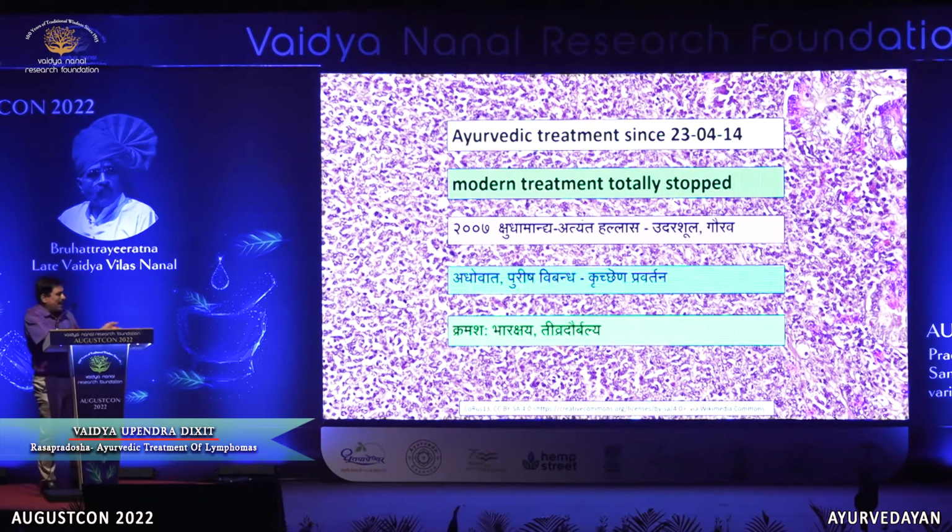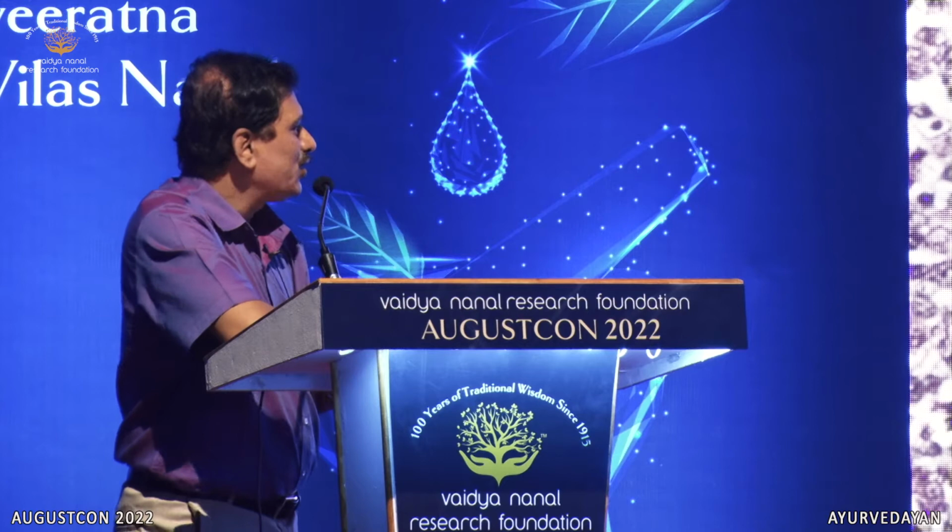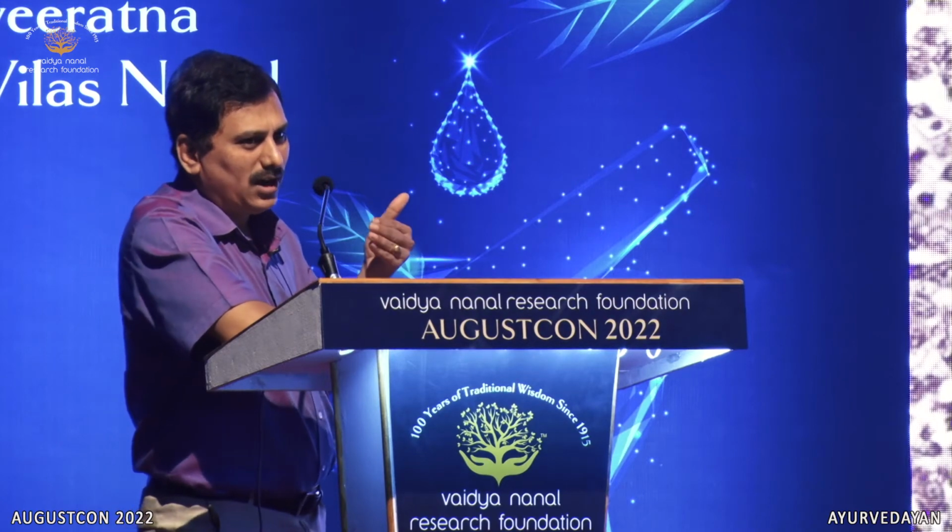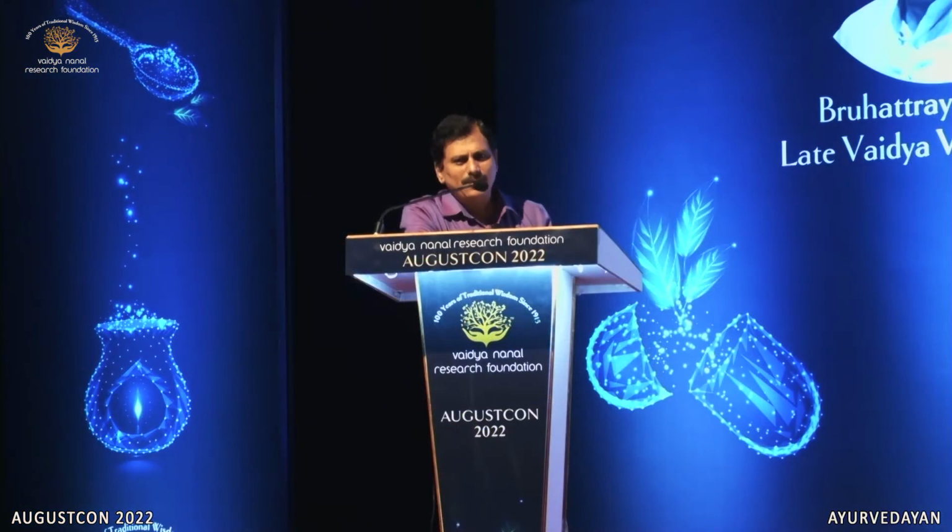As an effect of that, since digestion was not proper, the stools were also affected, because the Kitta also will not be formed properly, and that's why the Purish also will not be formed properly, and that's why he had Vibandha, Adhovat Pravarti and Kruchrena Pravartan. And as a result, because this Agnimandya was there, Rasadushti took place, and Rasanimitthameva Staulyam Karshamcha, so he developed Bharakshay. That means he developed weight loss and severe debility, Tivra Daurbalya.